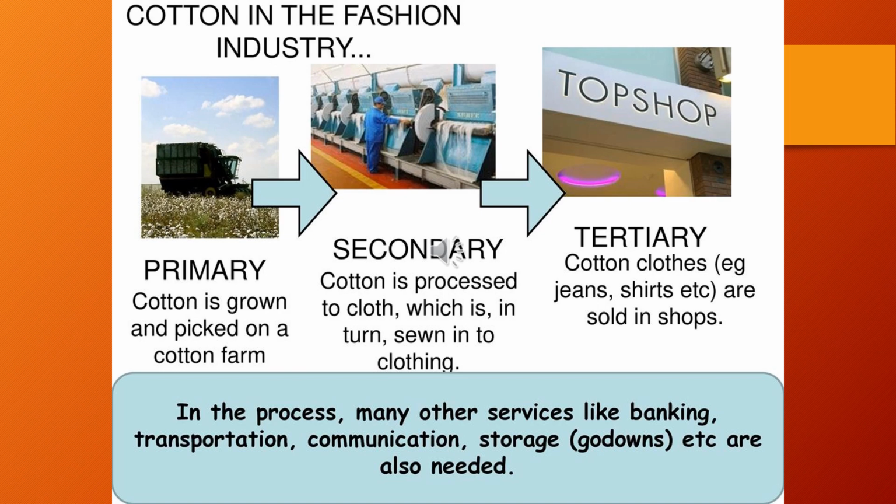In this process, many other services are also required. For example, banking, transportation. Transportation, two ways. From the farms, cotton is taken to the mills to be processed into cotton cloth. Again, there you need transportation. Then after the cloth is made to be taken to the markets, again transport is needed. Storage, godowns, all these services are needed. So all these services are in the tertiary sector. So here you can see the interdependence of the primary, secondary and the tertiary sectors.